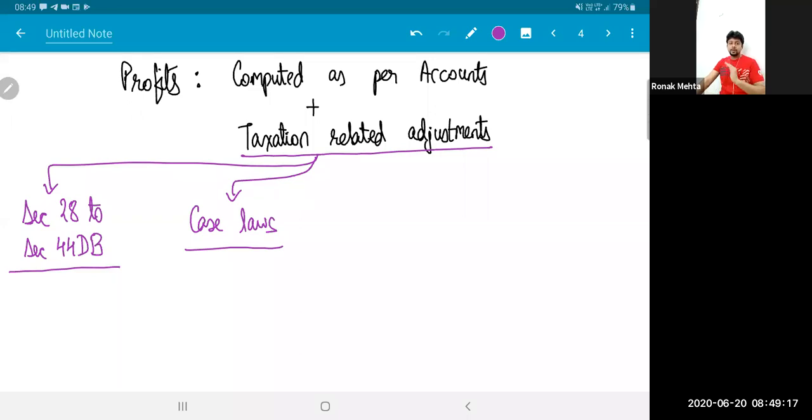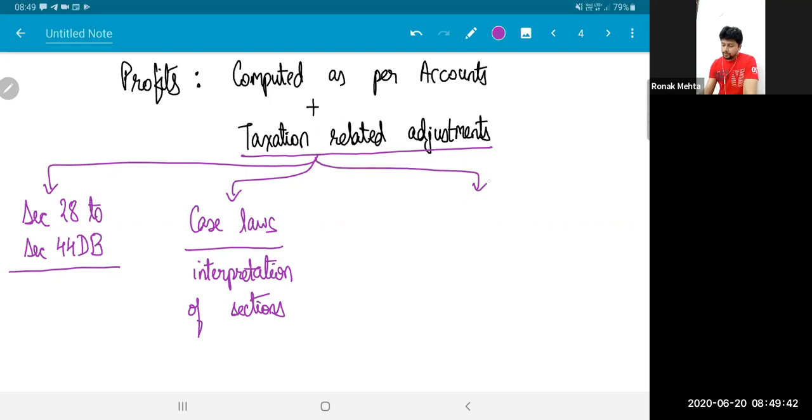I am starting with accounting profit and I'll have to make tax related adjustments. That is not because of some specific section, but it is case laws. But of course, I can also say that case laws are interpretations of the sections. The difference is this interpretation is done by the court.